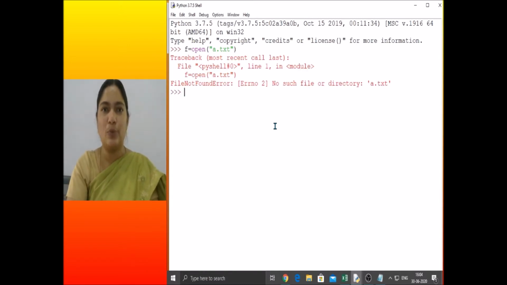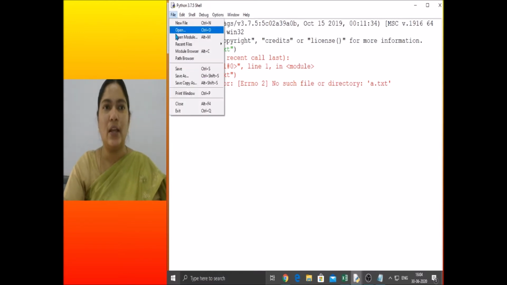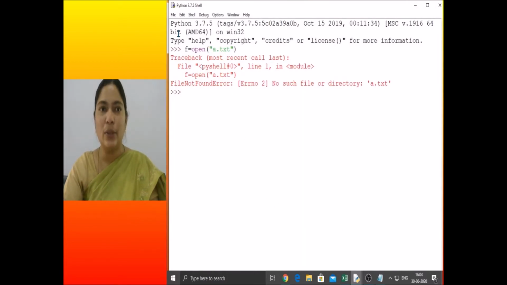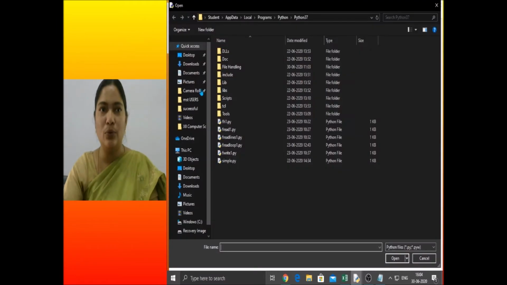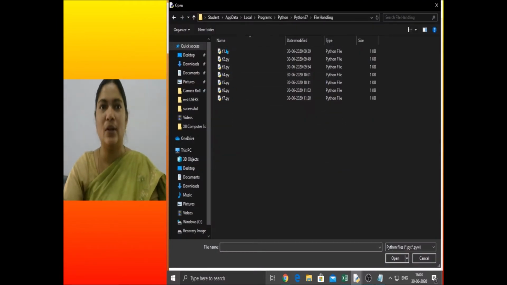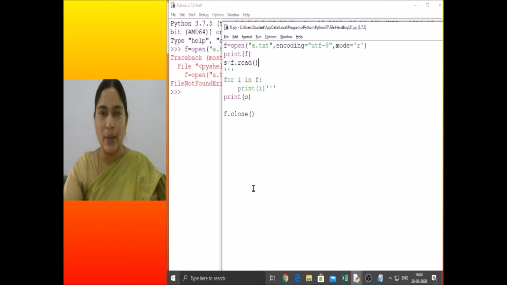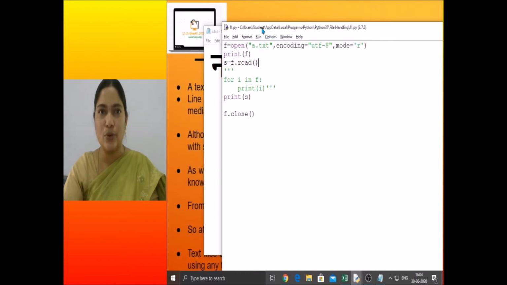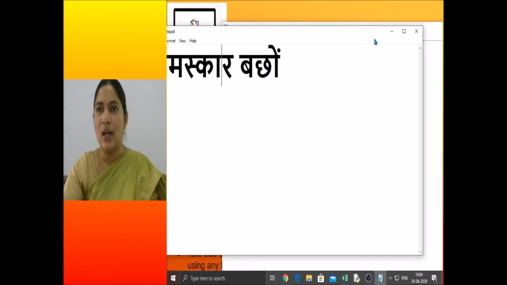So now what is the problem here? No such file or directory. Where is my file? My file is in the file handling folder of the current working directory. So I have to give the path properly, that is file handling. Otherwise, let me do all my programs in the file handling folder only. So I have created a Python program. Right. So here if you are opening, then there won't be any problem. Let me close it so that when I execute and show you, you can easily see the output.